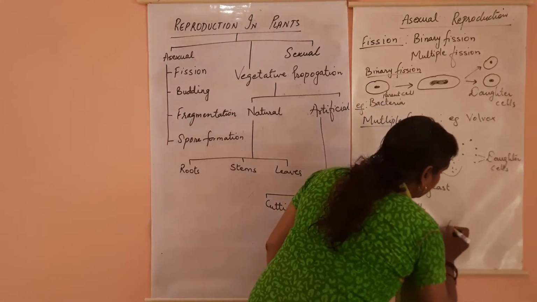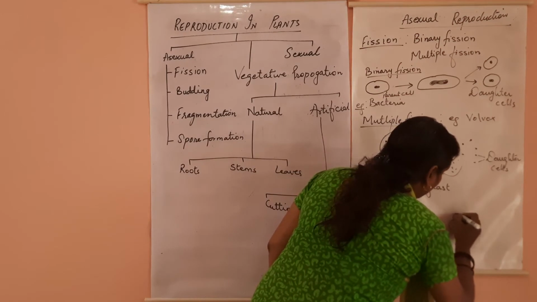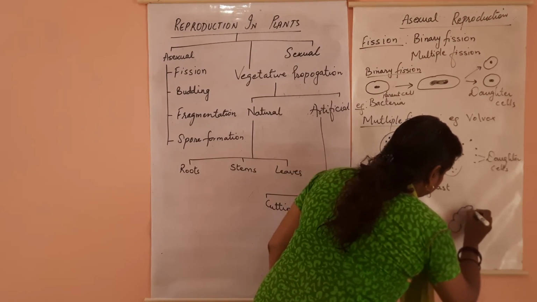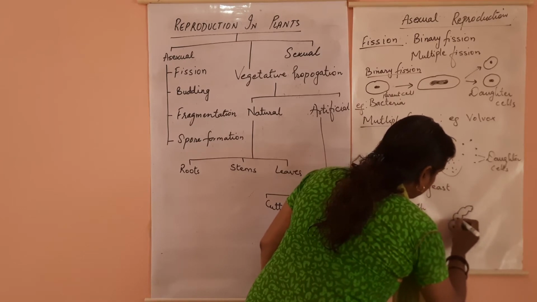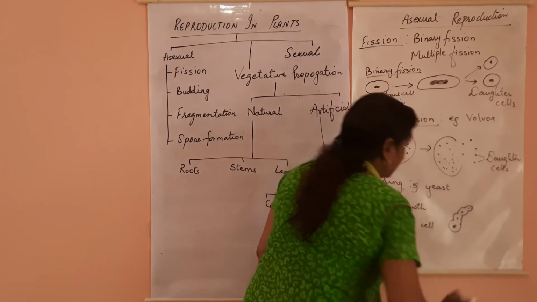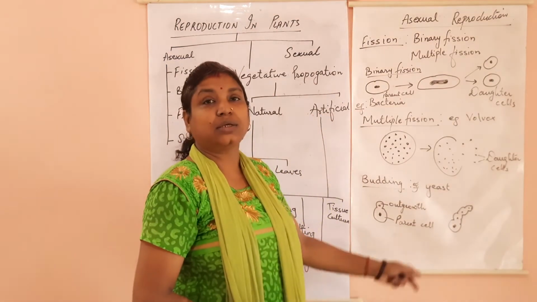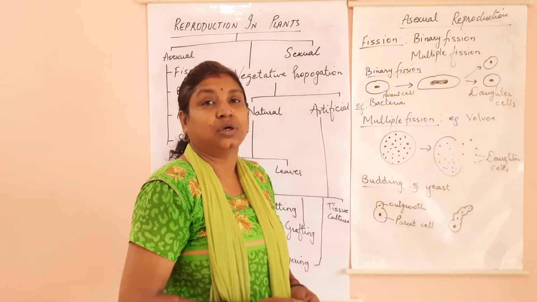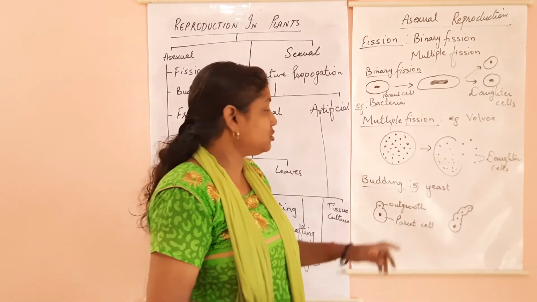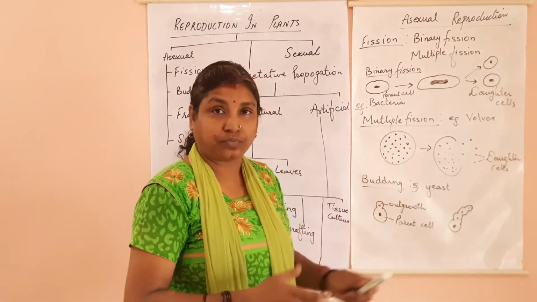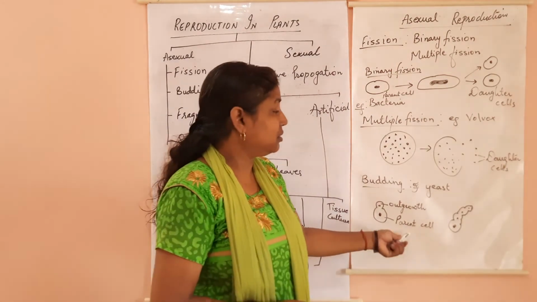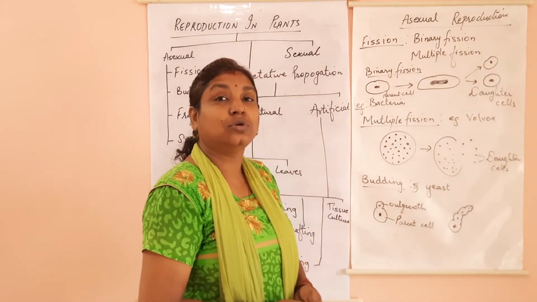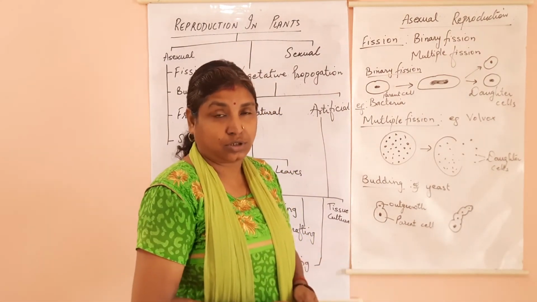In yeast, you will see multiple outgrowths taking place in this manner, and they will form a chain like this. A number of outgrowths you will see. Whereas in other individuals, only one outgrowth is seen on the parent cell, and then it detaches itself and grows into a new individual.